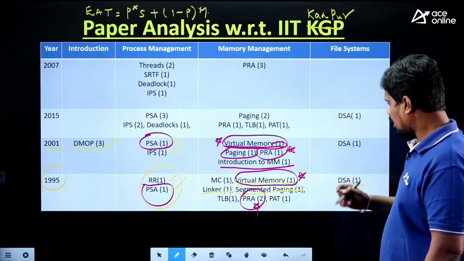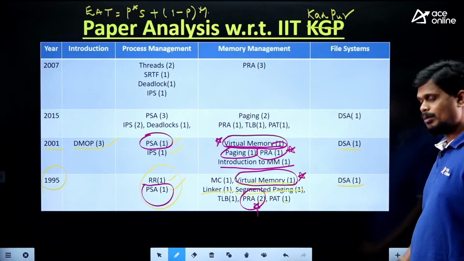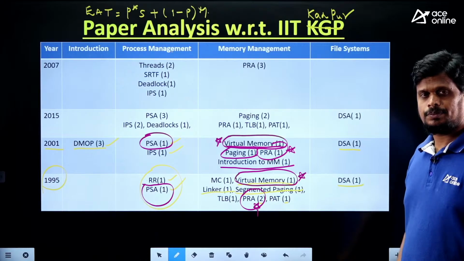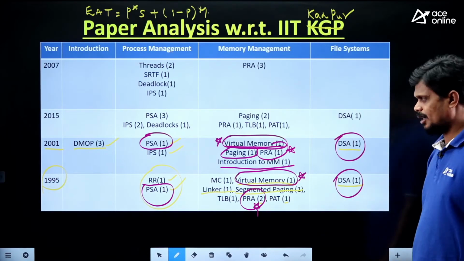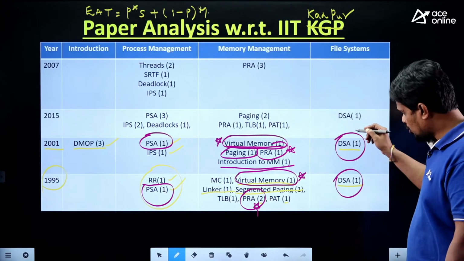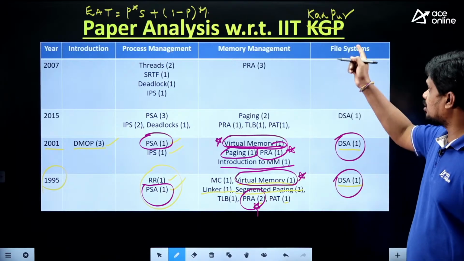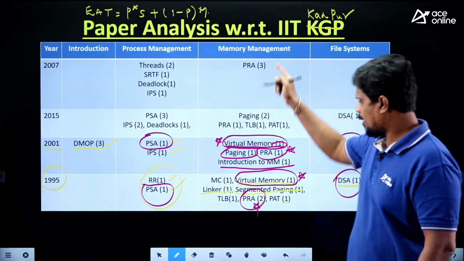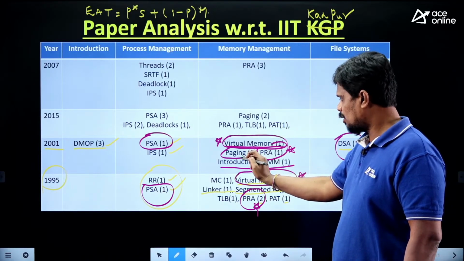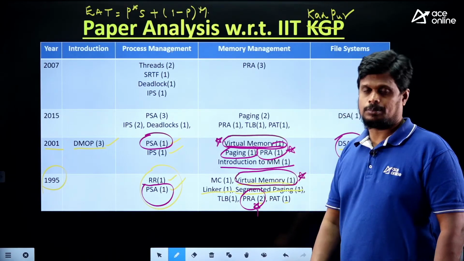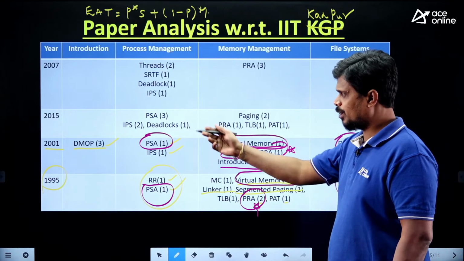At the same time, there is one more question in file systems. From file systems you have one question from disk scheduling algorithms. So here also you have disk scheduling algorithms, and here also. So you need to focus on disk scheduling algorithms from file systems. And from memory management, you need to concentrate on virtual memory, paging, and page replacement algorithms, compulsory. Right. Next, this is the analysis which we can see.